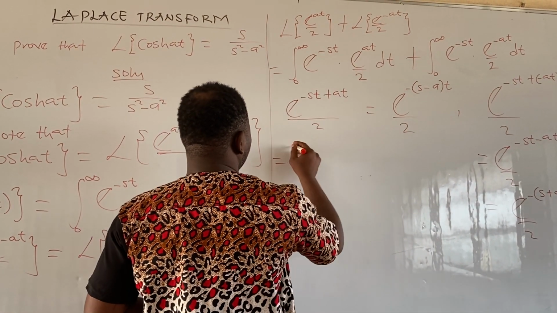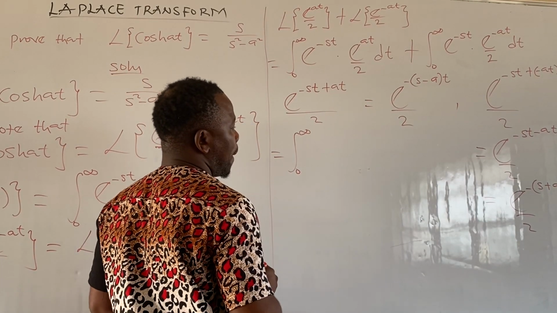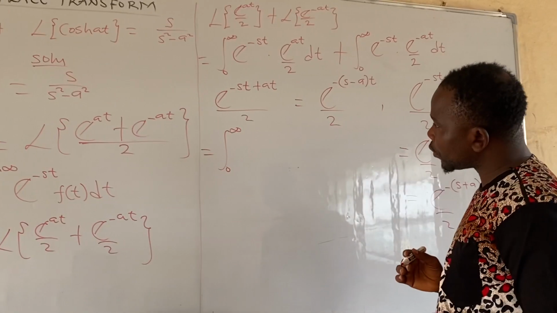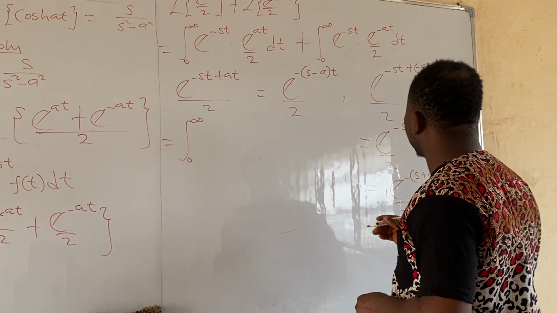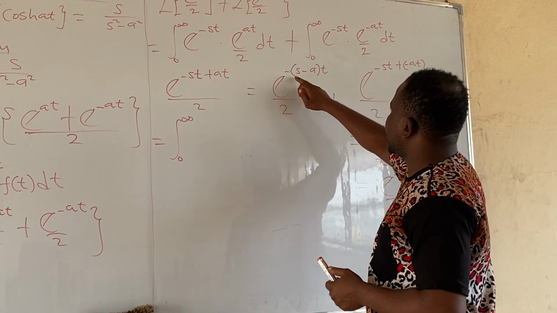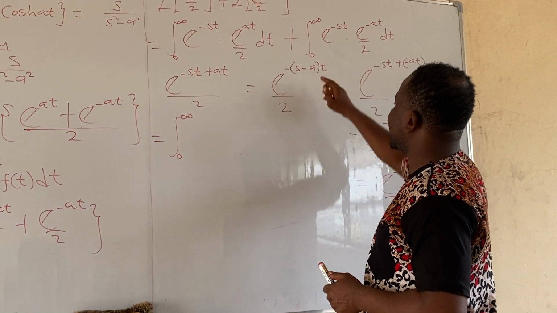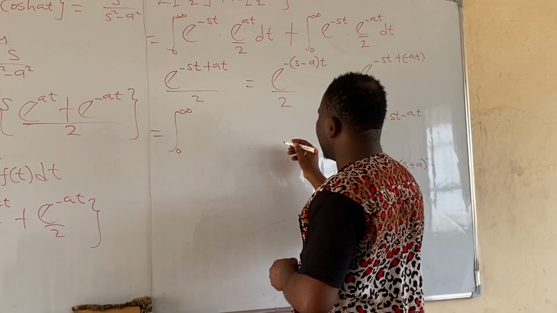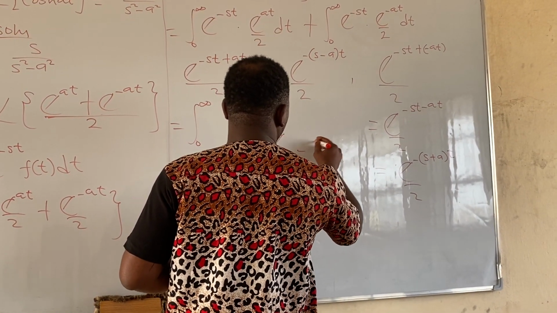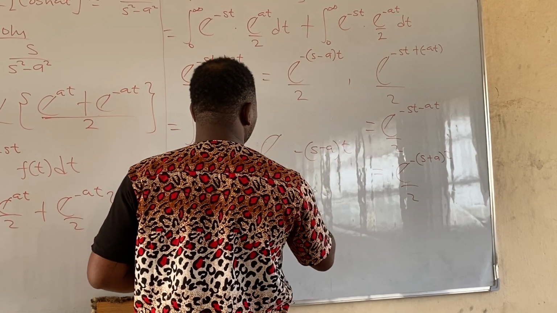Okay, so let's solve it together. This is integral 0 to infinity. Please, take notes. Some of you don't know the difference: you know that this is exponential minus s minus a, close bracket t, but some of you will want to write it this way, exponential minus open bracket s minus t all over 2.